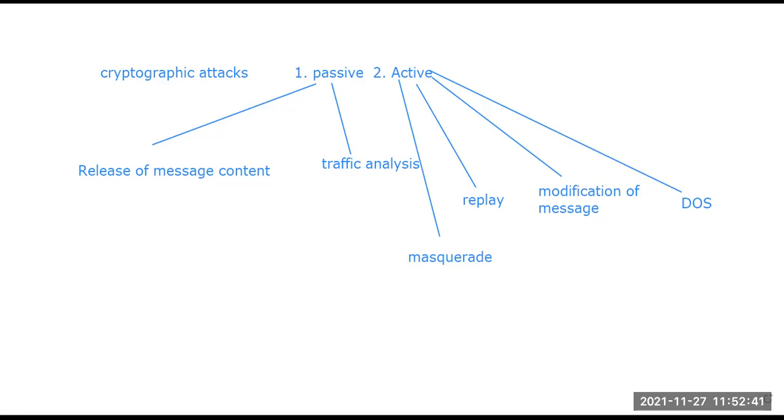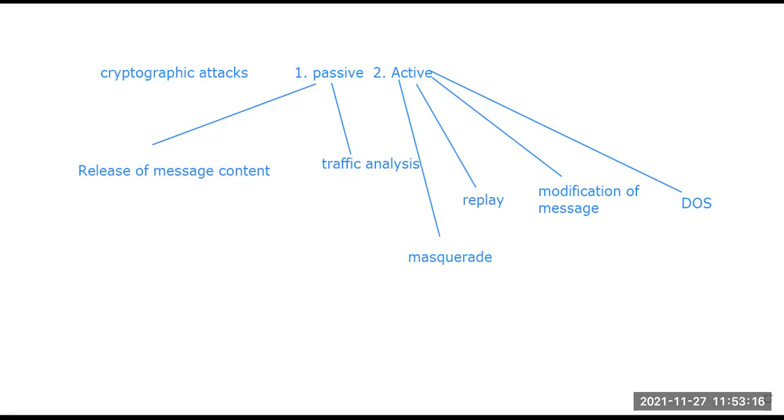Last one is DOS, called denial of services. Here we are trying to create a disruption in the entire network, either by disabling the network or overloading it with messages, or degrading the performance of the network.